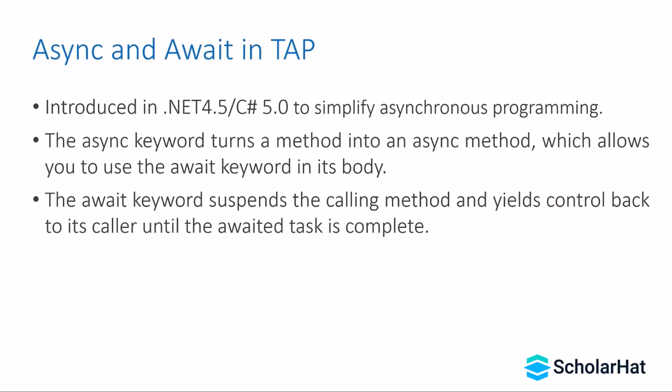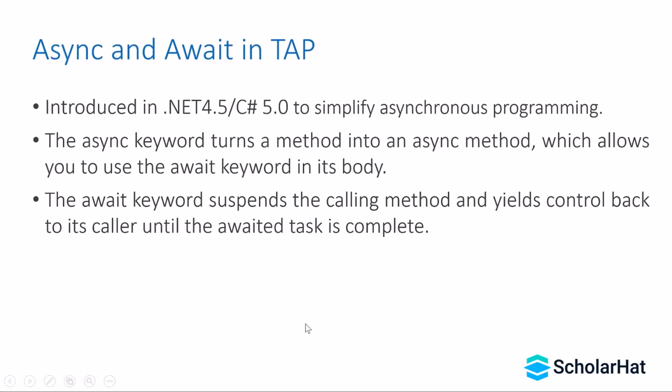The await keyword is not waiting until that code finishes executing. It only suspends the calling method, and when the task is completed, it comes back to the calling method and tells it that the task has been completed.